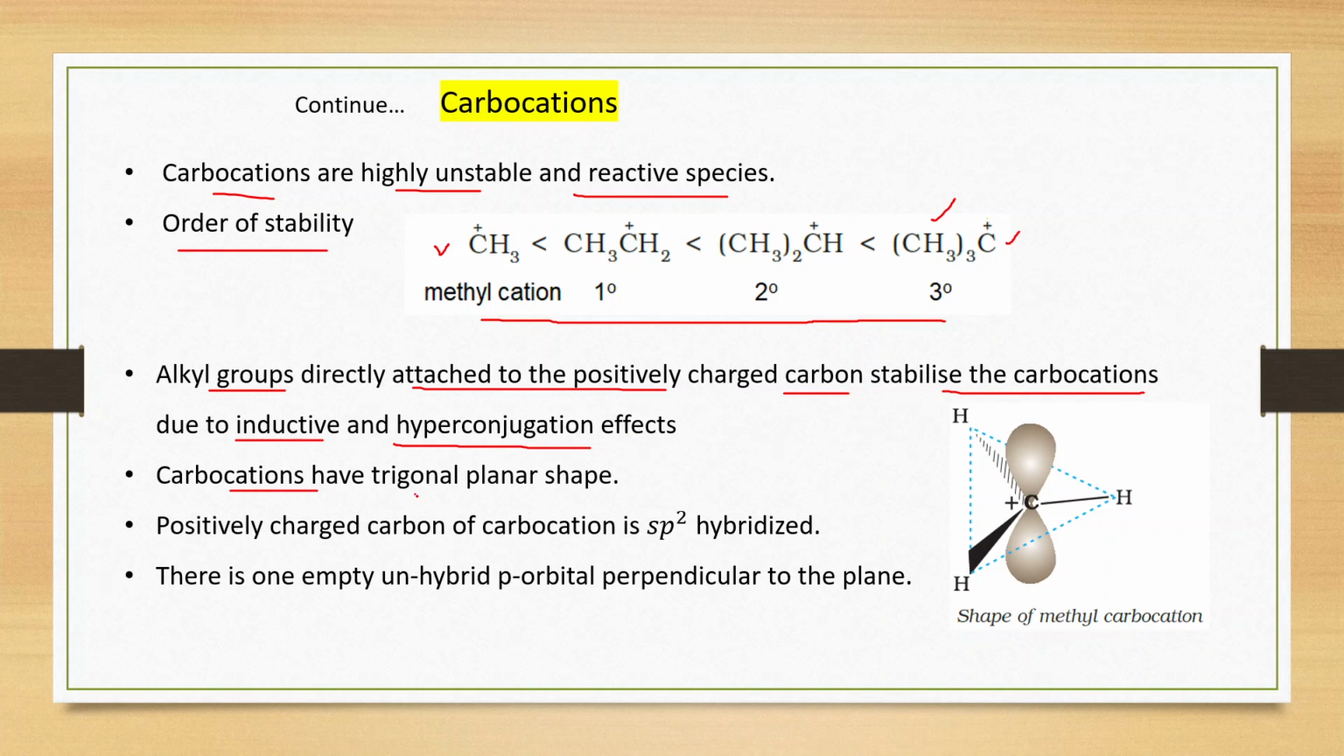Carbocations have trigonal planar shape. Positively charged carbon of carbocation is sp2 hybridized. And when hybridization is sp2, there is one empty unhybridized p orbital perpendicular to the plane. This is the structure of methyl carbocation. This carbon is sp2 hybridized and forms 3 bonds with the hydrogen atoms. And this is the unhybridized empty p orbital. Okay.